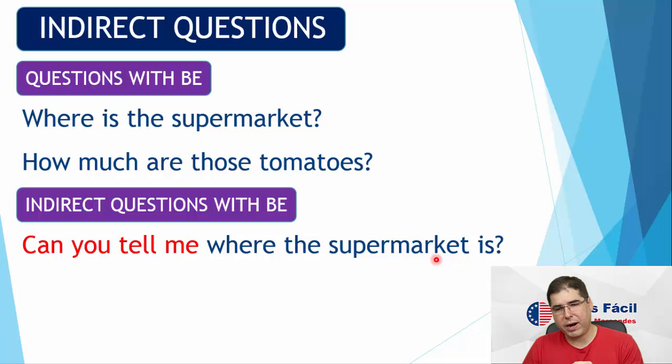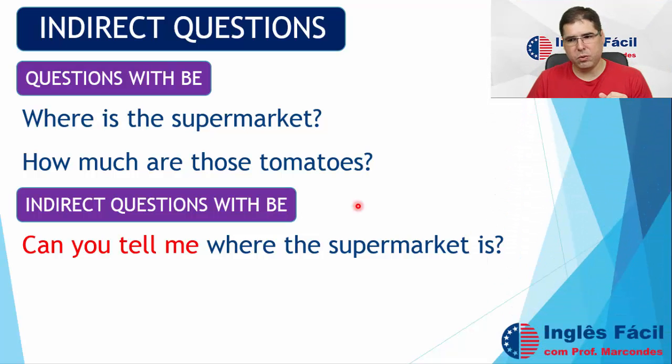So, where the supermarket is. Look at the difference here. Where is the supermarket? This is the direct question. Verb to be before the subject. But here in the indirect question, the mark of the question is at the beginning, right here. Can you? So can you already shows that this is an interrogative sentence, okay? So because of that, we place the verb to be back in its original position, in the affirmative form.